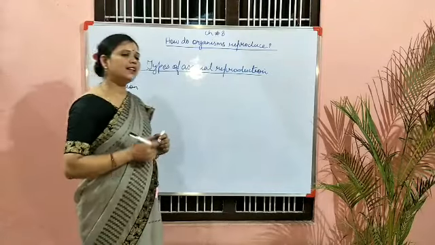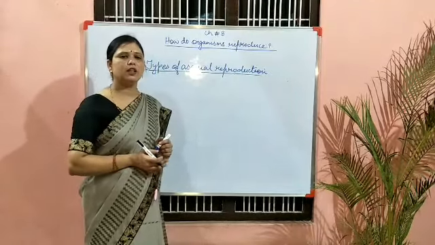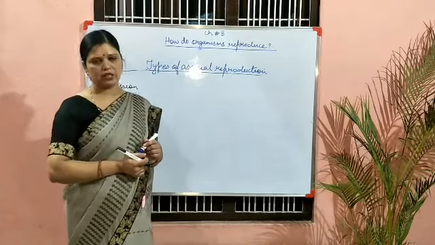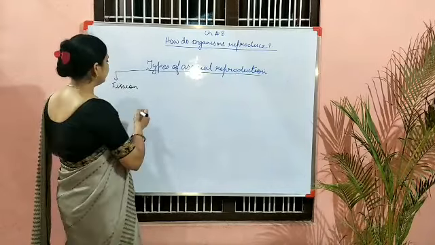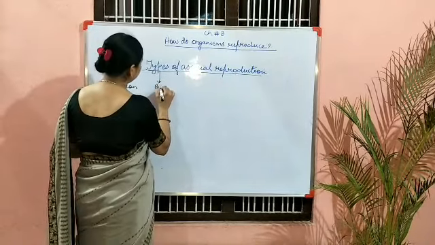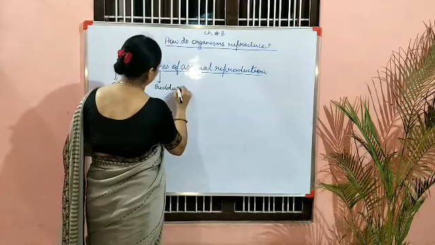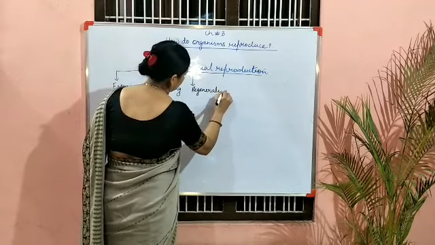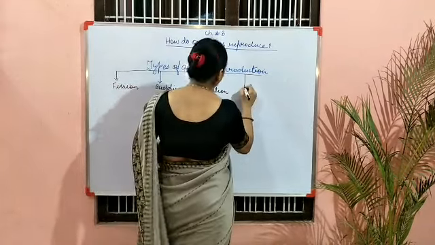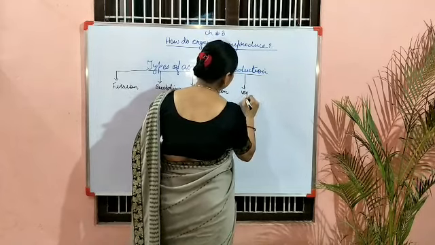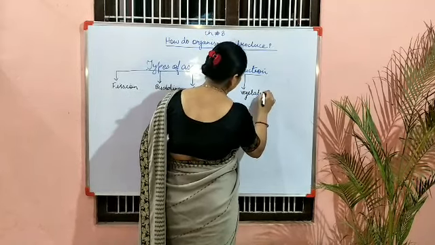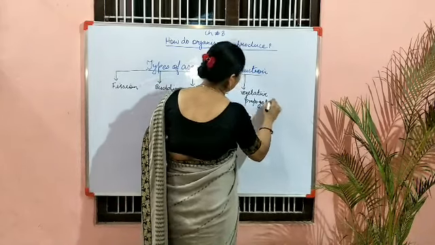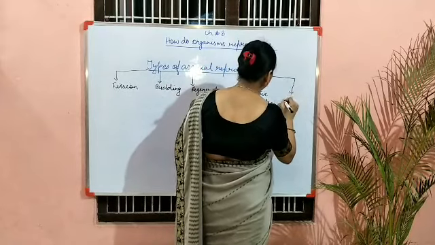Number 1, fission, then budding, regeneration, fragmentation, vegetative propagation, and spore formation. That we have to learn in this chapter. Fission, budding, regeneration, vegetative propagation, and spore formation.